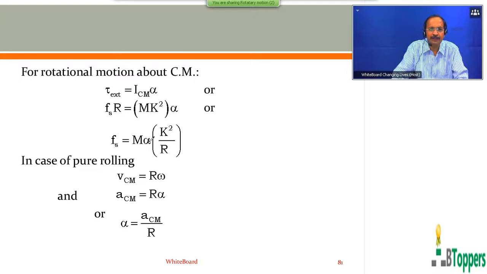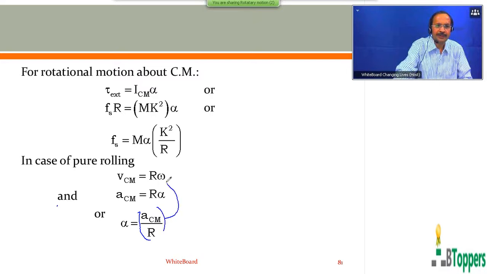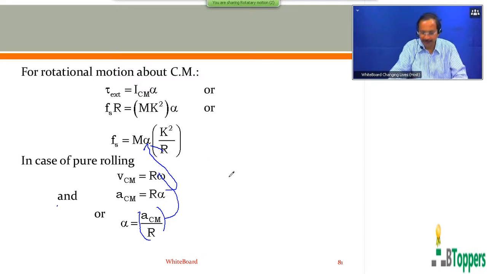You can substitute this value of alpha in this equation. Now substitute alpha equal to ACM by R in this particular above equation and simplify that. So those who are writing the notes, please finish writing the notes up to this step.